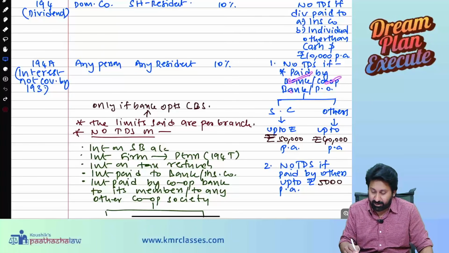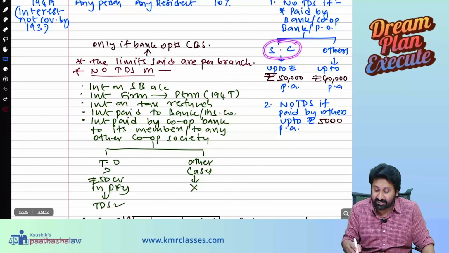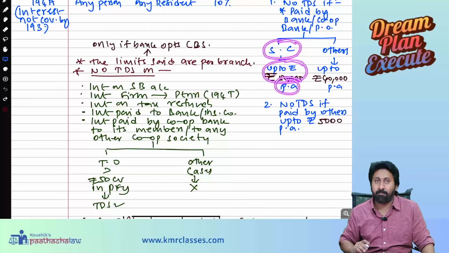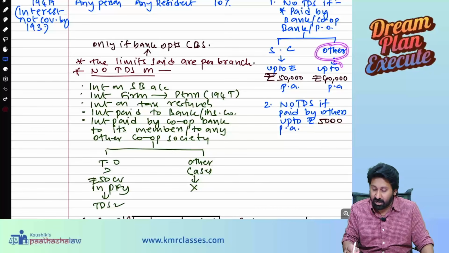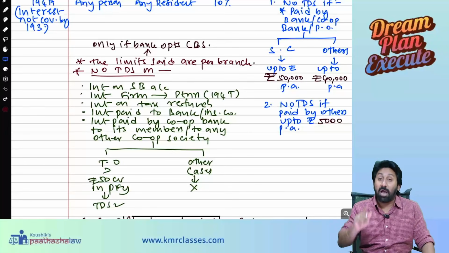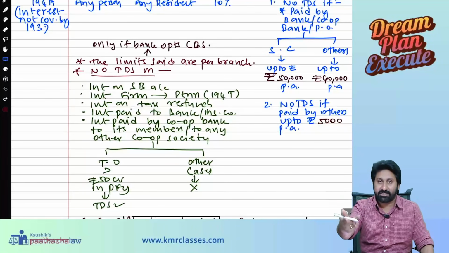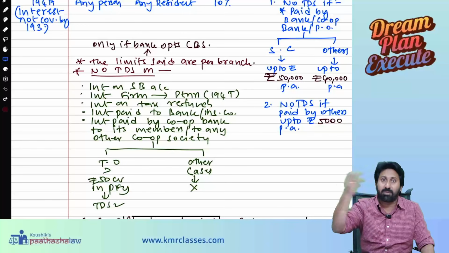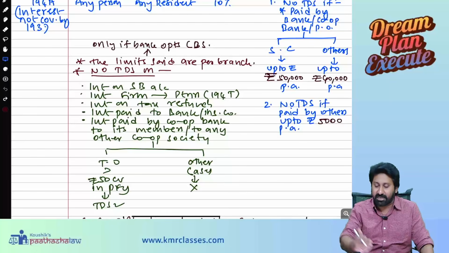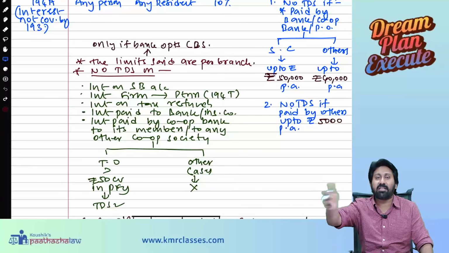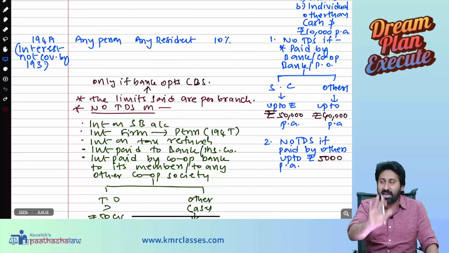Next, cooperative bank or post office, up to what extent? If it is a senior citizen, up to rupees 50,000 per annum, TDS is not required to be deducted. Per annum, not per payment. Next one, others, up to 40,000. Both these are amended now, for the next exam, May 2026. In the TDS chapter there are 12 amendments for May 2026. This is the only chapter where huge amendments have come. Whatever you are learning now, the concept is the same, the numbers are changing. If 50,000 is made 1 lakh, 40,000 is made another number, they are changing the numbers. The concept remains the same. Anyway, for your JAN exams, these are the rates.